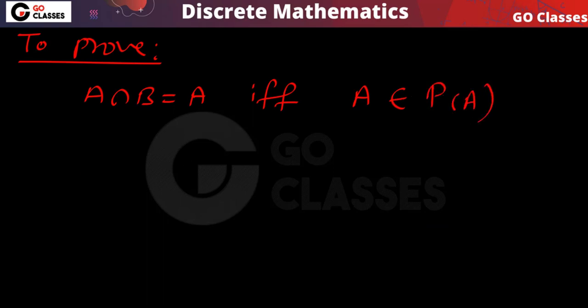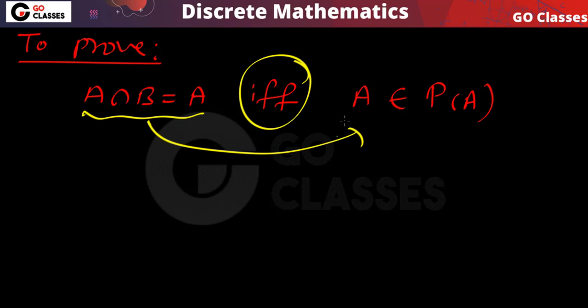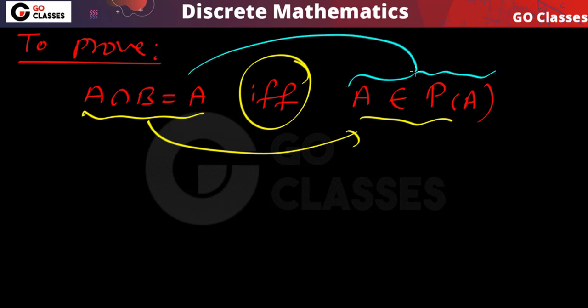So basically two things we have to prove here. This is an if and only if, which means we have to prove two directions. We have to prove that if this is true, then this should be true, and also the other direction, that if this is true, then this should be true. So these two directions we have to prove. Okay, so let's prove these two directions.